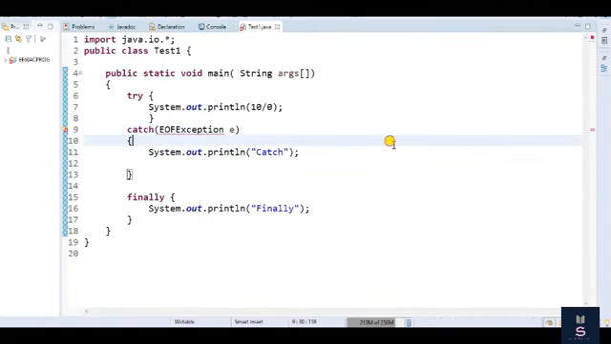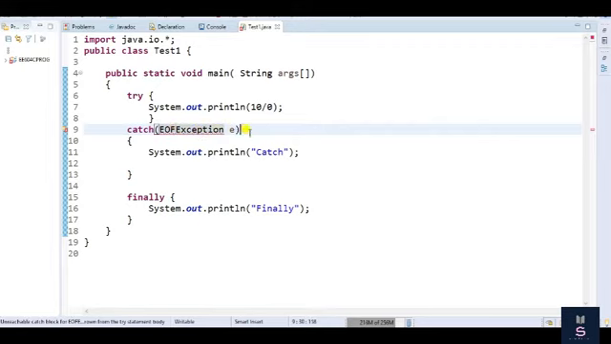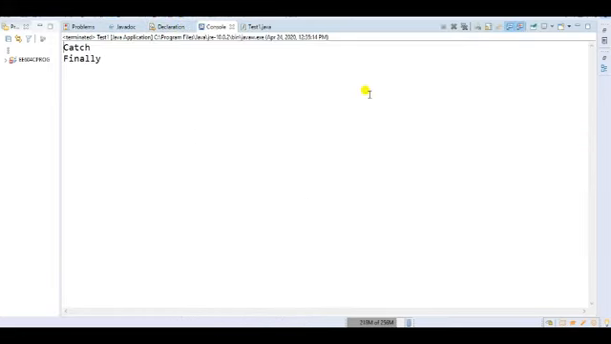Now take another exception. Take another exception, for example, here the class is the Exception class. Okay. So let me execute. The finally block will be executed because a compilation error is not possible, since I have handled this exception by using the Exception class. So let me execute this one. So I will get catch and finally, right?